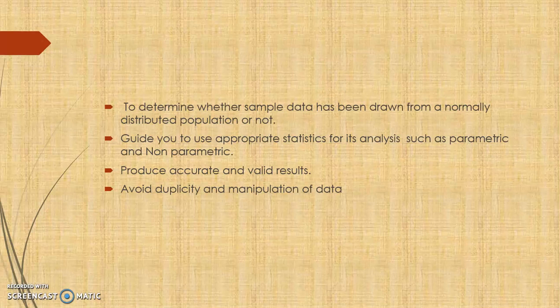So we are using the normality of the data. Third, produce accurate and valid results. If you are not using the appropriate tool as per the normality of the data, of course you have a faulty result. Last one, avoid duplication and manipulation of the data. Sometimes we are not getting normal data, so then students do manipulation and duplication of the data. If you are testing the normality of the data, of course you can avoid the duplication and the manipulation of the data. So these are the reasons why we are determining the normality of the data. Now how do we do it?